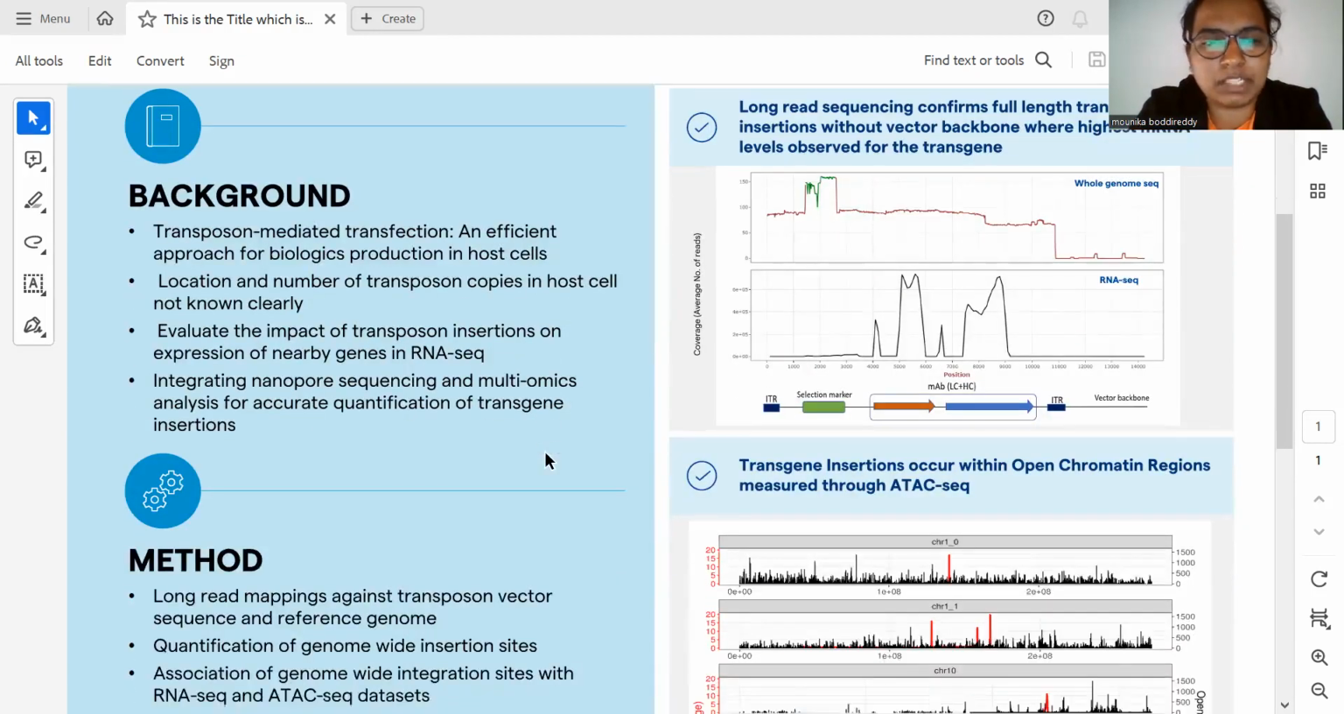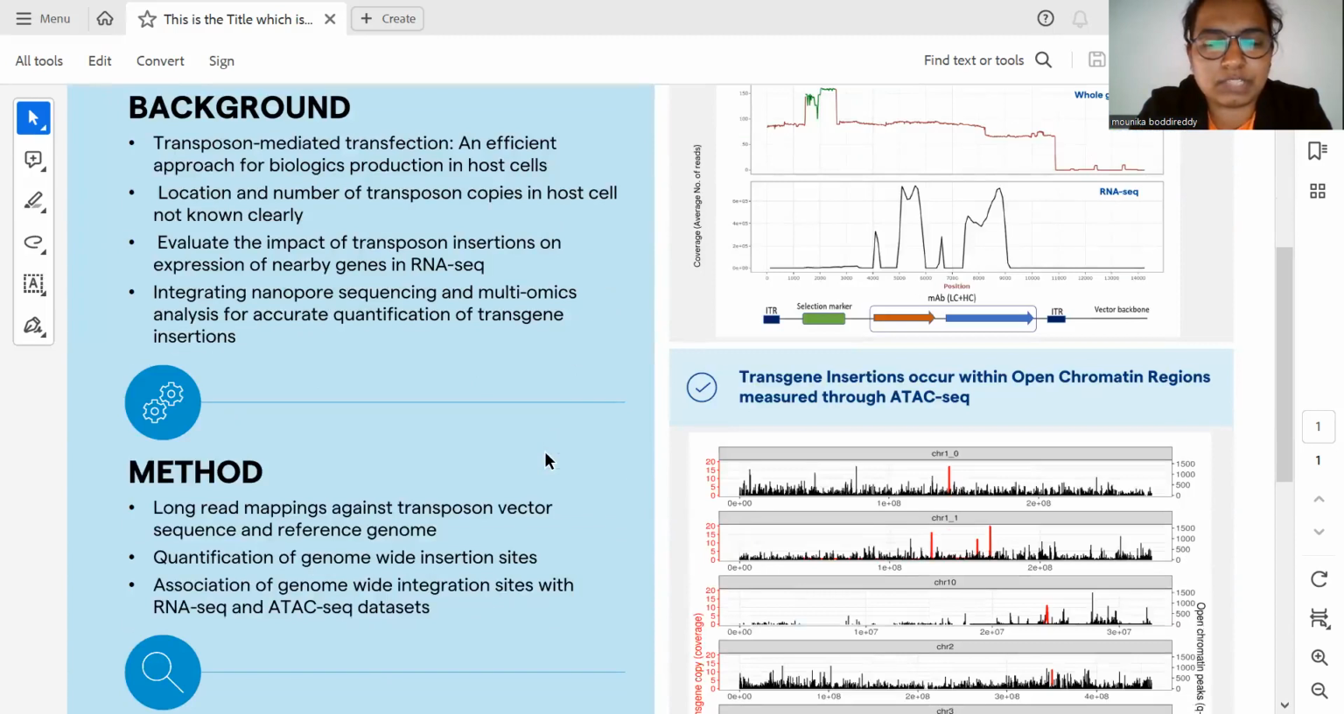In the method section, I would like to briefly explain the bioinformatic analysis which I have done. I performed mappings of the long read sequencing data against the transposon vector sequence and also the reference host cell genome sequence, which is used for the quantification of genome-wide insertions. After identifying these genome-wide insertions, we correlated the insertion sites with the RNA sequencing data and also the ATAC sequencing data.